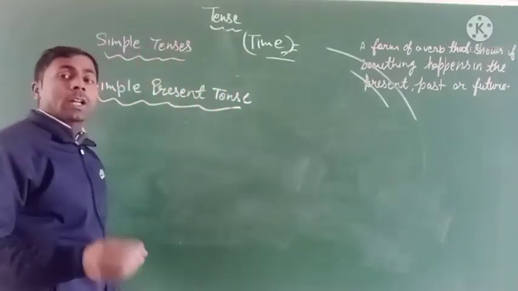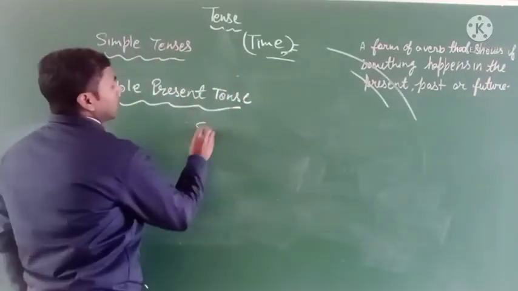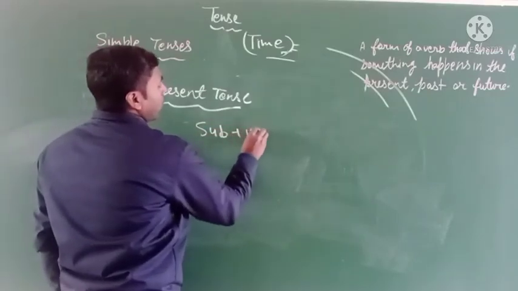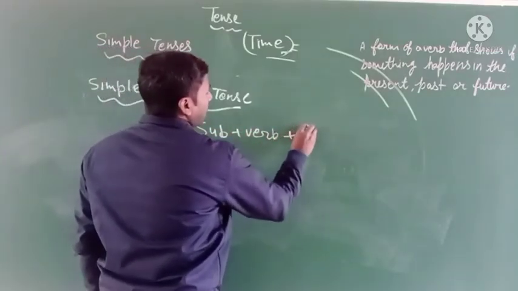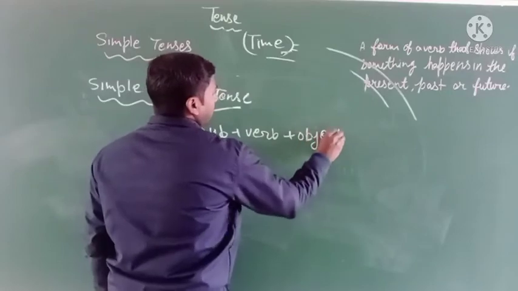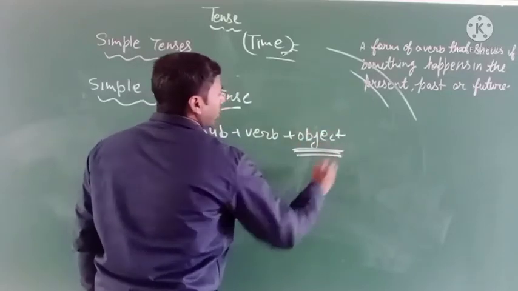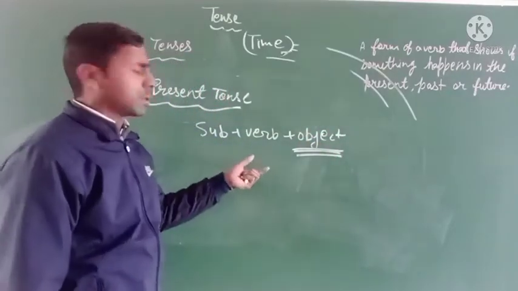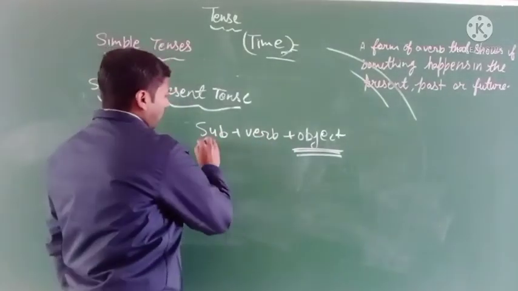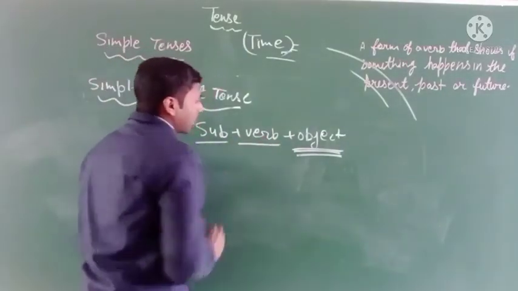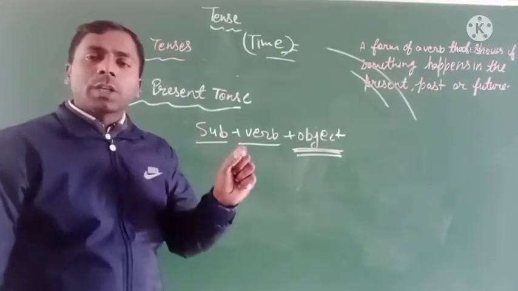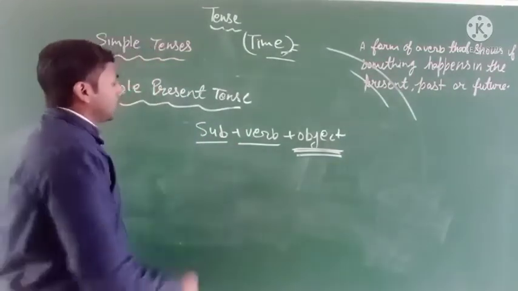The structure of the sentence: subject, verb, and object. If there is no object, that is not necessary. So first, subject and verb are very important to use in a tense.